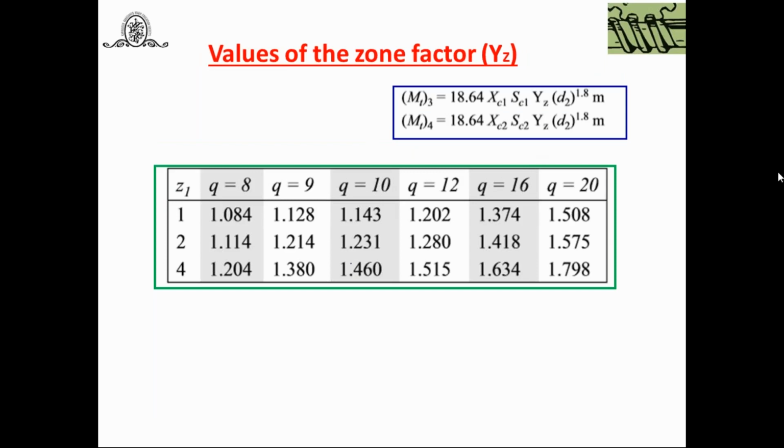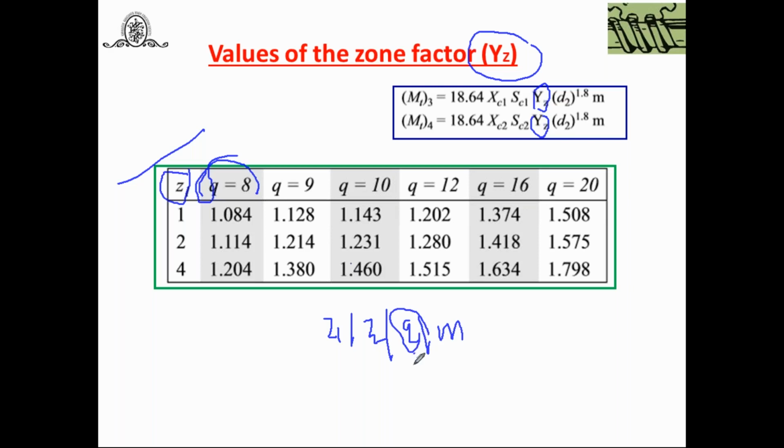Then the value of the zone factor, that is YZ. How to take this YZ? Again this table is given to you, it depends on the number of starts and Q, which means the diametral quotient. Suppose Z1, Z2, then Q and then M, as we designated the gear yesterday. If Q is given, you can take it, and with number of starts 1, 1.08 is the zone factor. And it is the same for both MT3 and MT4. Try to understand. Here it is not written YZ1, YZ2. This zone factor remains the same for both cases, worm and worm wheel.